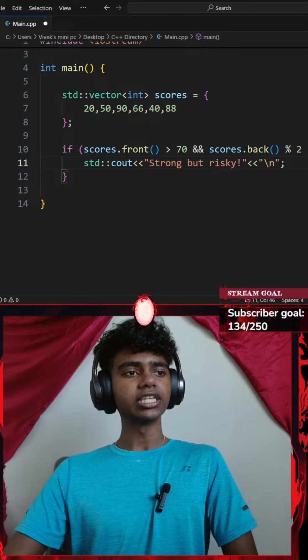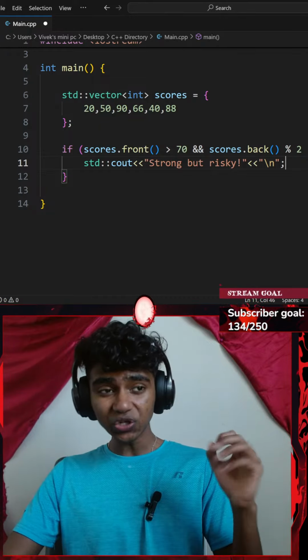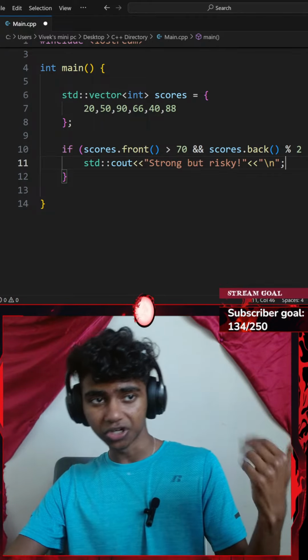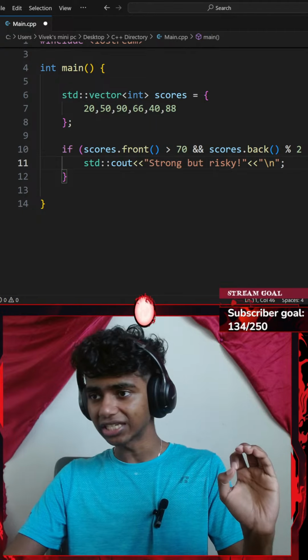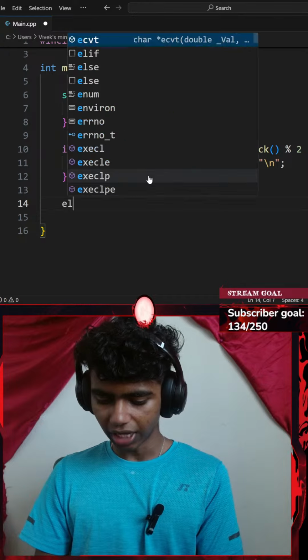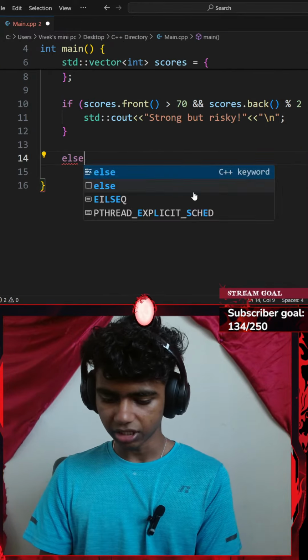Alright, perfect. Next up, else if the first score is below 40 or the last score is below 40, print weak edge detected. Let's go with an else if now. Else if a pair of parentheses, maybe I spelled my else correct.